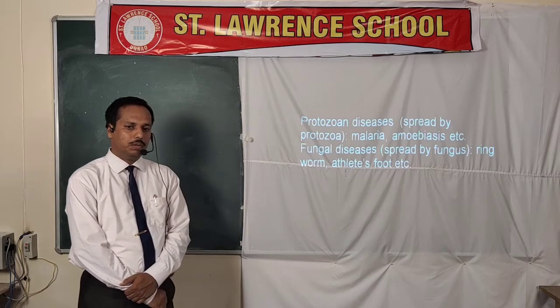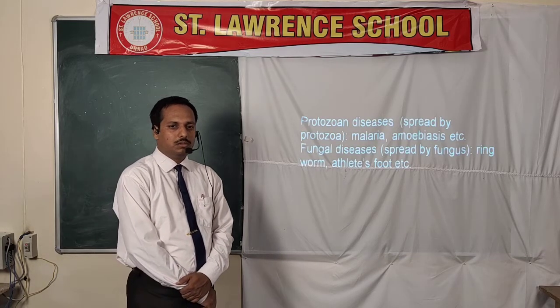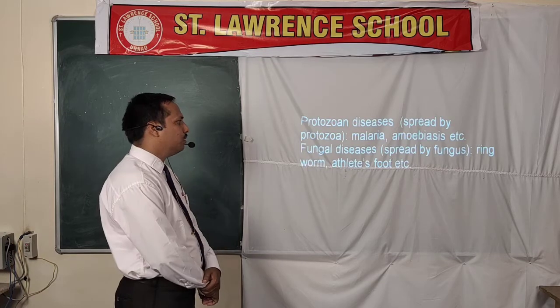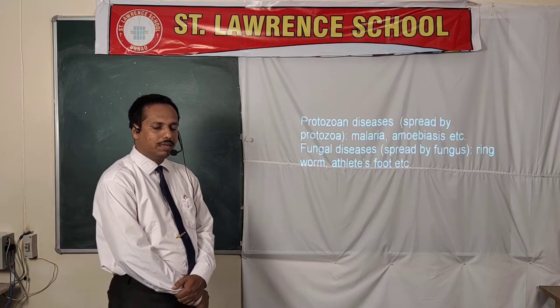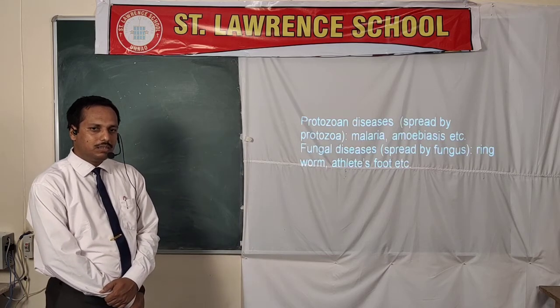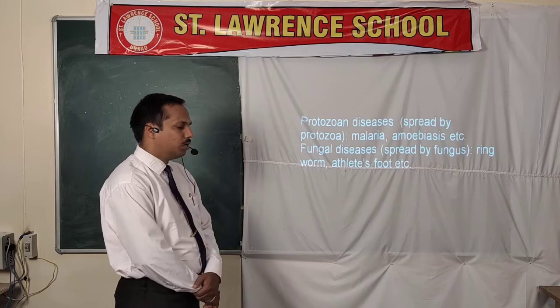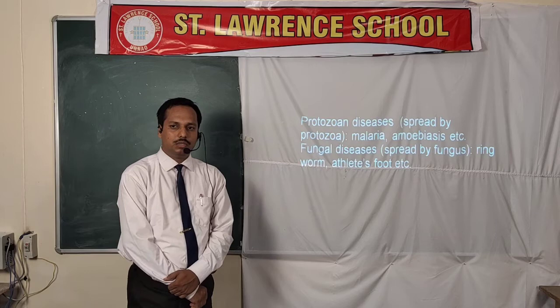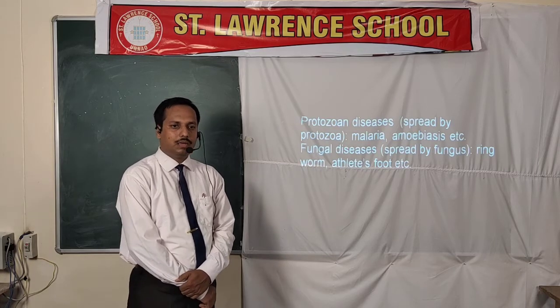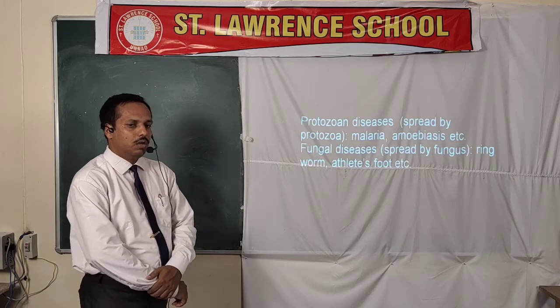Protozoans, like amoeba, carry diseases like amoebiasis, it means the tough dysentery form, and malaria, that is caused by the biting of mosquito, but it is affected by protozoan named Plasmodium vivax. Similarly, there are some fungal diseases, like itching, it means the ringworm, and athlete's foot.